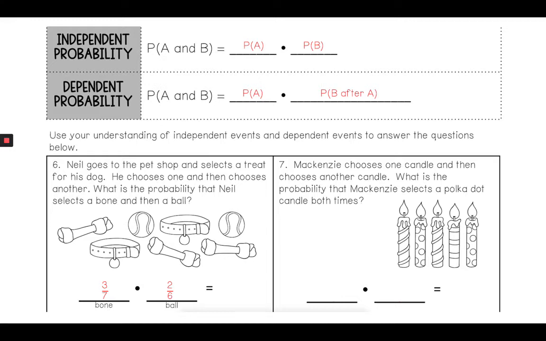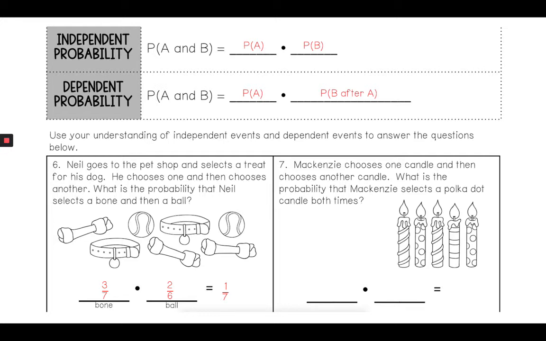So I have a 3/7 chance, 3 out of 7 items for the first one. For the second one, and that kind of ties into this probability of B after A, there's only 6 items left. Since there's only 6 items left, I then multiply straight across. 3 times 2 is 6, and 7 times 6 is 42, and 6 divided by 42 is going to give us 1/7 as a total answer. Now you could reduce this from the start. You could have taken that 3 and 6 and reduced those, but since we didn't, it's fine.